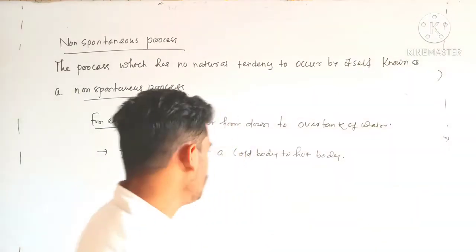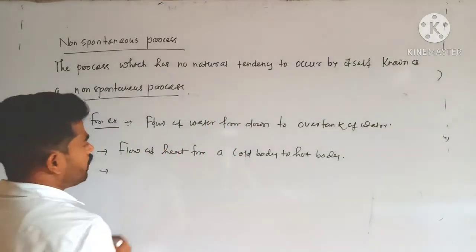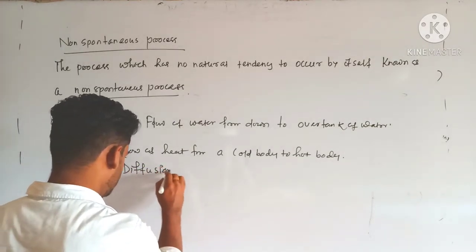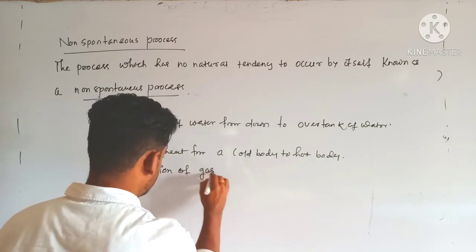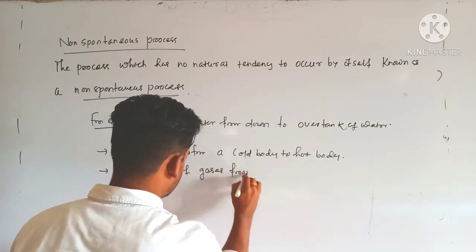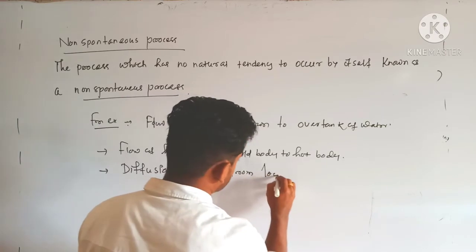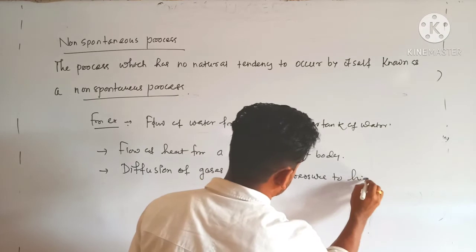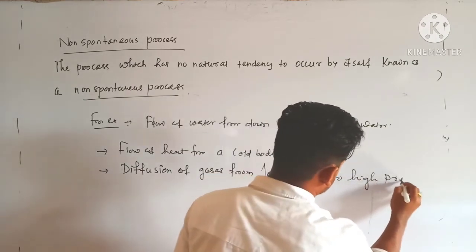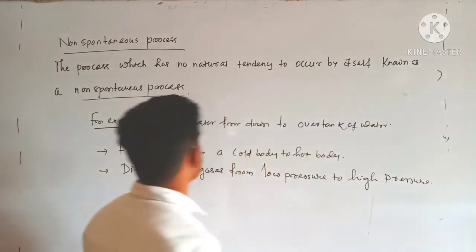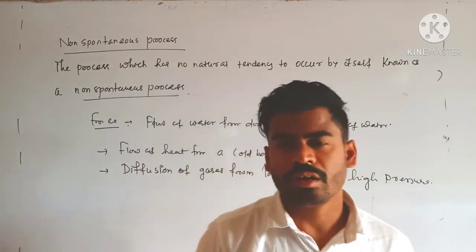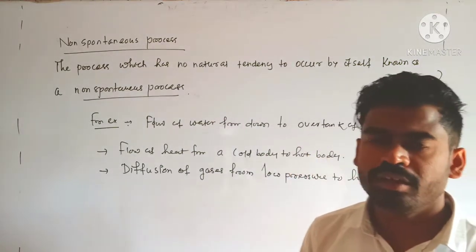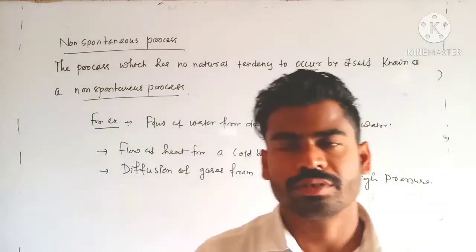Is it possible? No. Diffusion of gases from low pressure to high pressure is a non-spontaneous process. Clear? So this is the definition and examples of spontaneous and non-spontaneous processes.